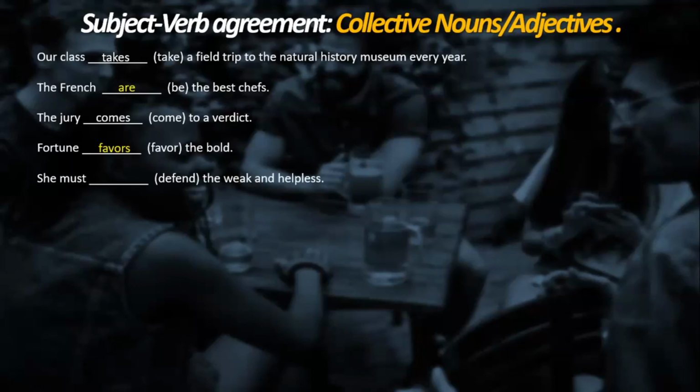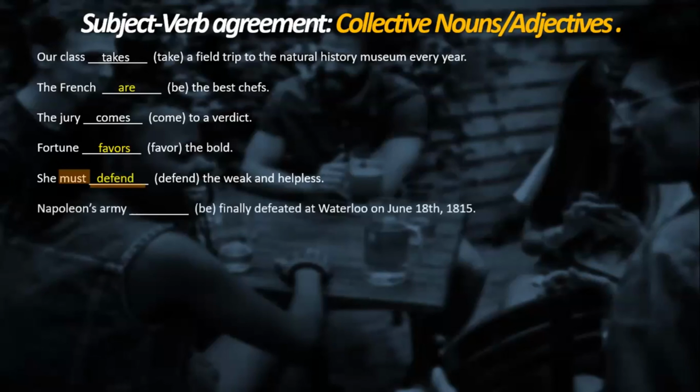She must defend the weak and helpless. Do we modify the verb or do we keep it as it is? No, teacher. The verb is in base form because must is a modal verb. Yes, exactly. Because the main verb is the modal verb, we don't need to change anything. In here, have a look at the full sentence. What is the best answer?